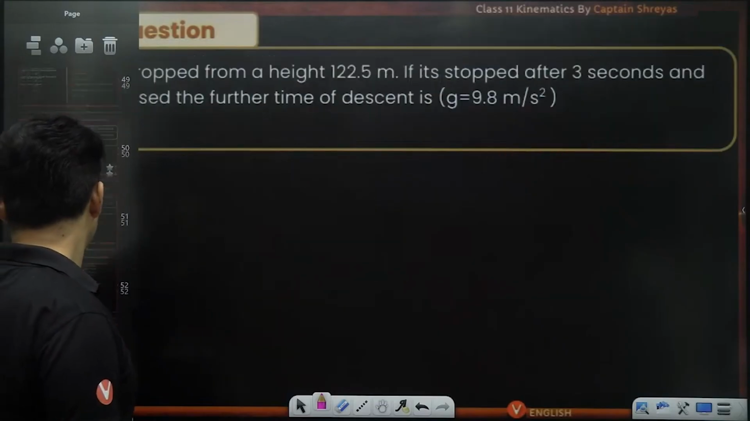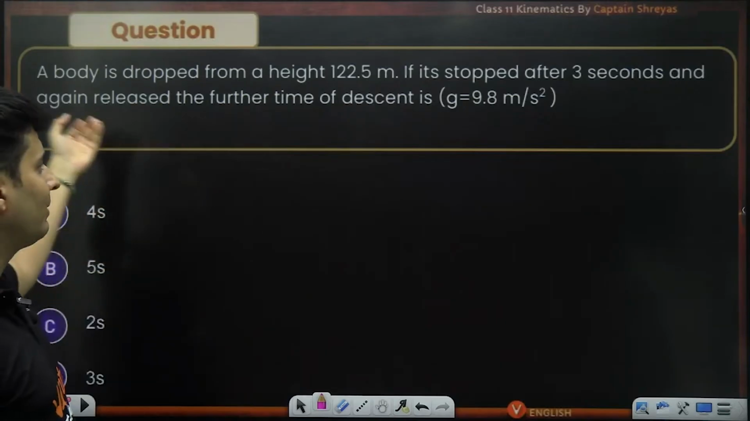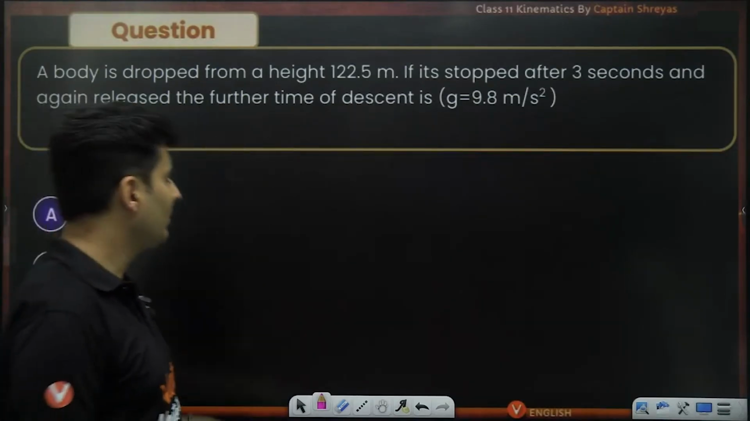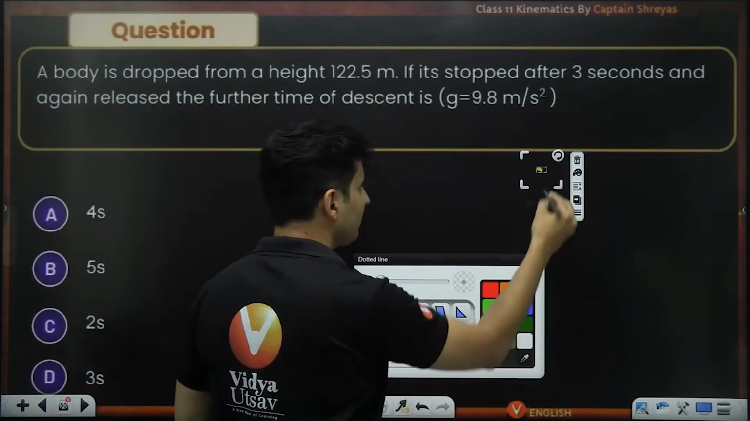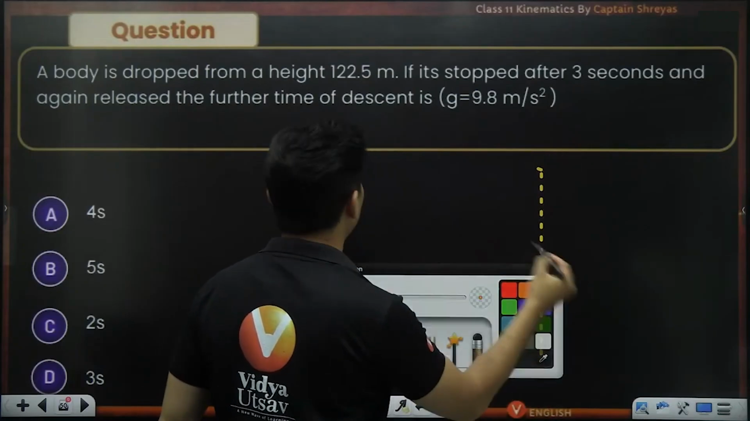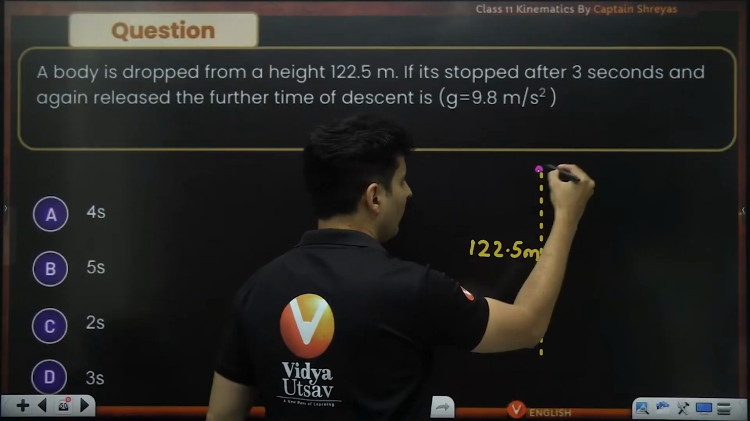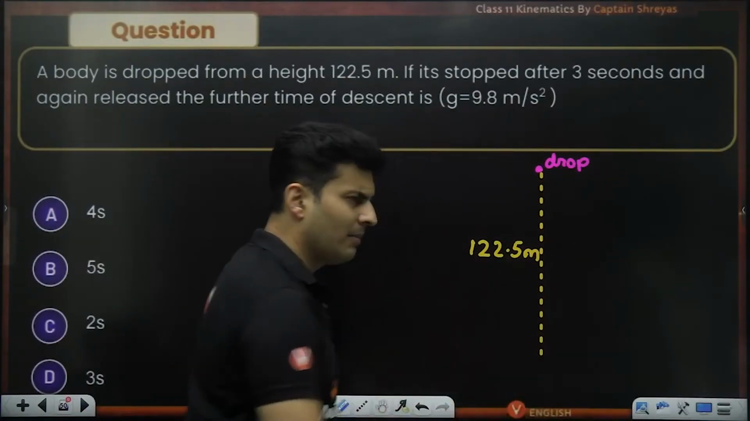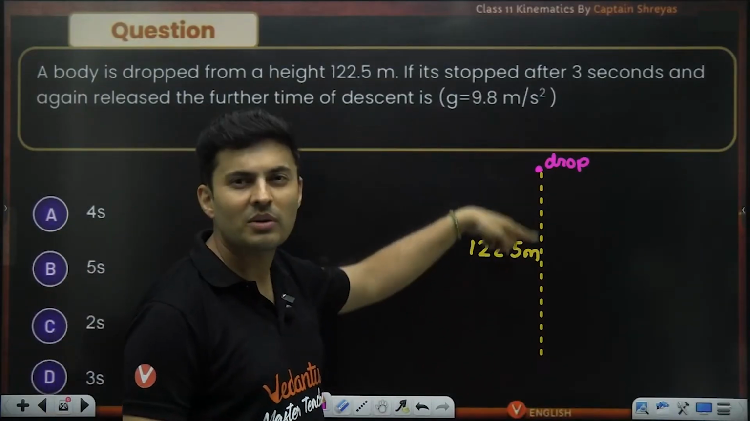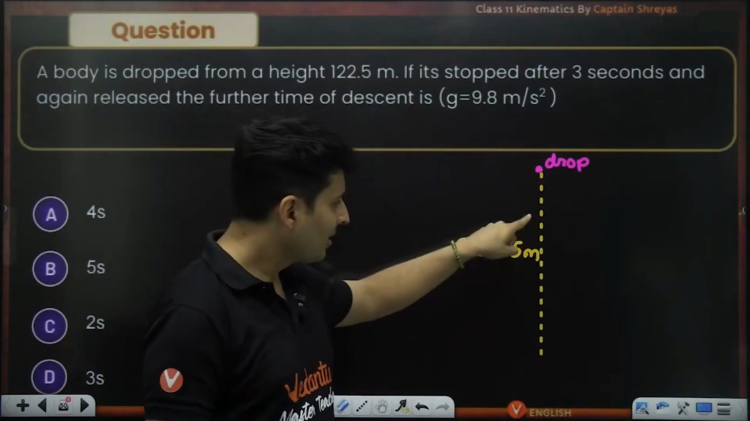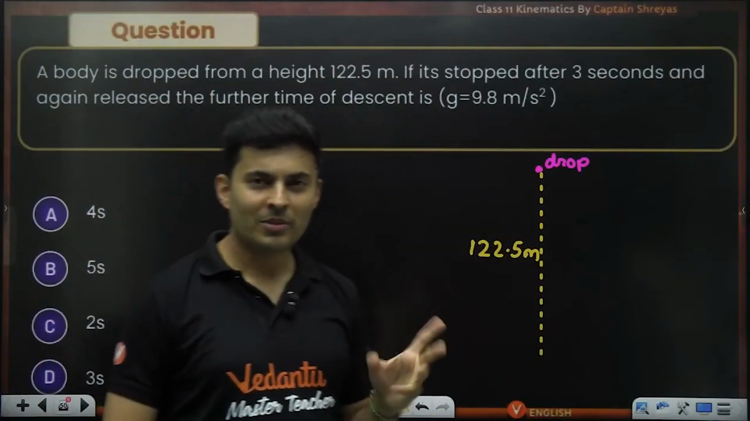Okay, great. So I think we have the last question, which is supposed to be our homework. So a body is dropped from some height. If it is stopped after 3 seconds and again released, the further time of descent is. So just to give you the hint, see this total height which was there, that is basically 122.5 meters, and you are dropping from this point. So actually it would take many seconds to fall by the side, but in 3 seconds only you stop it. So it would have covered some distance. You can find it out. For that remaining distance, how much more time will it take? That's the question.